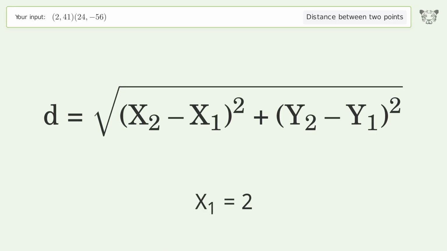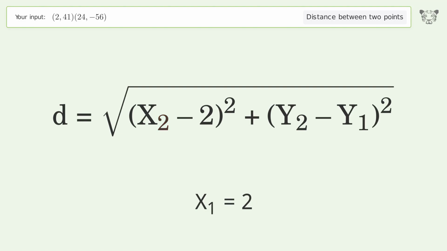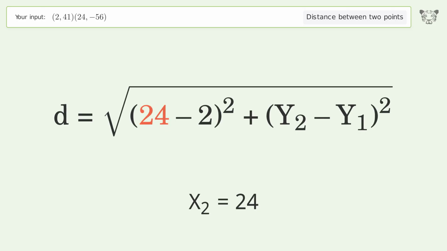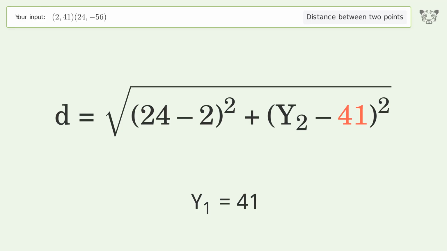x1 equals 2. x2 equals 24. y1 equals 41. y2 equals negative 56.